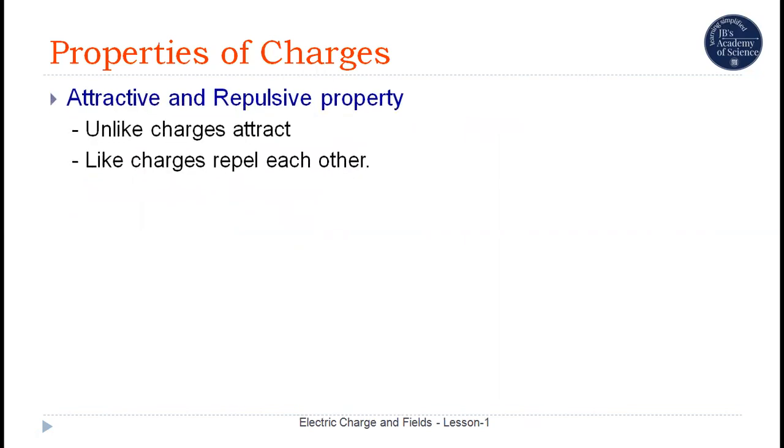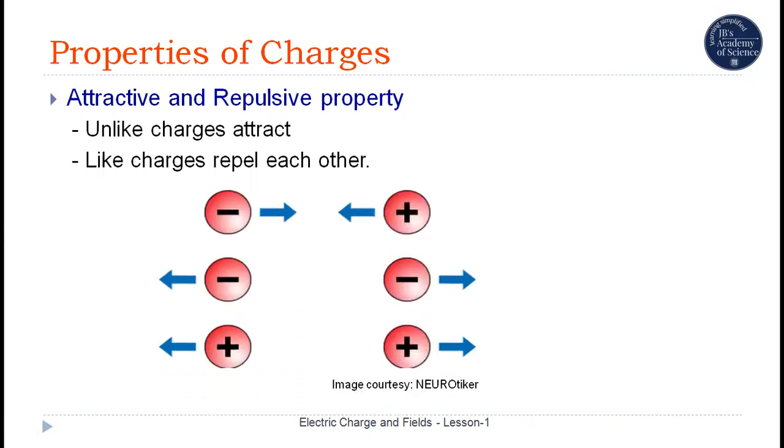Attractive and repulsive property. Attractive and repulsive property says that unlike charges always attract each other and like charges always repel each other.